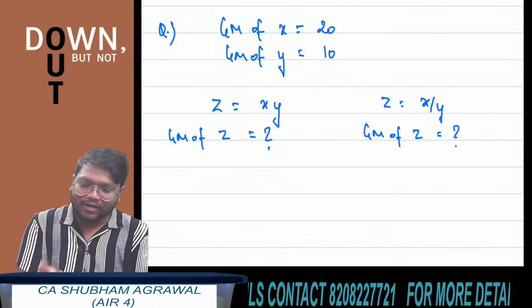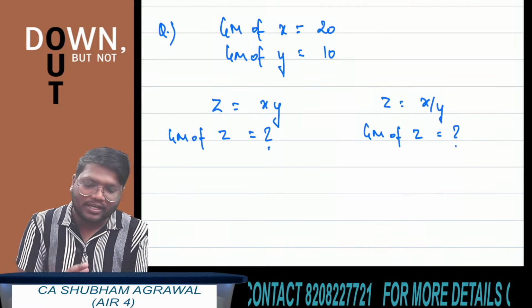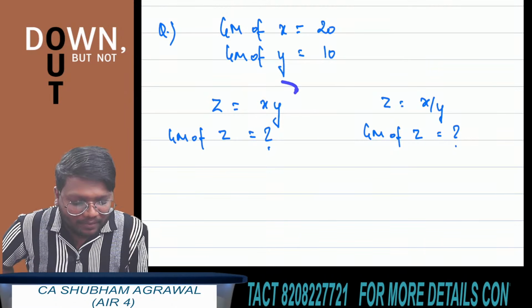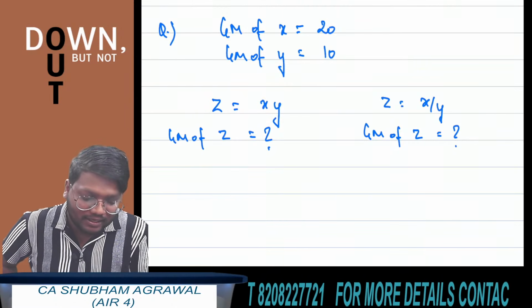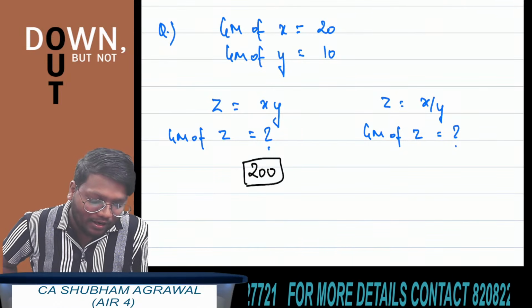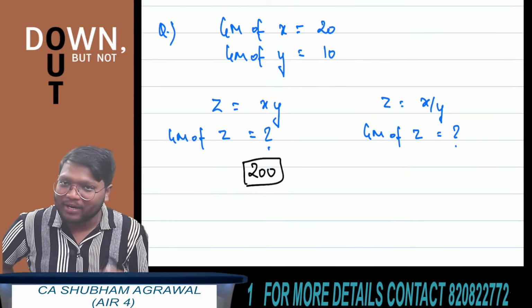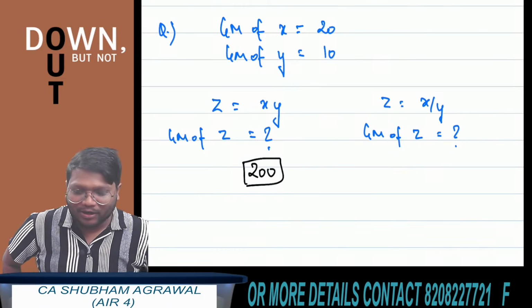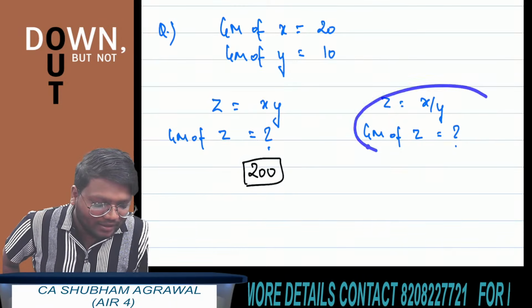Geometric mean of x is given as 20. Geometric mean of y is also given, which is 10. z is equal to x multiplied by y. You have to find the geometric mean of z. What is the answer for this? 20 multiplied by 10, which is 200. Geometric mean of x multiplied by geometric mean of y. So 20 multiplied by 10 is 200.